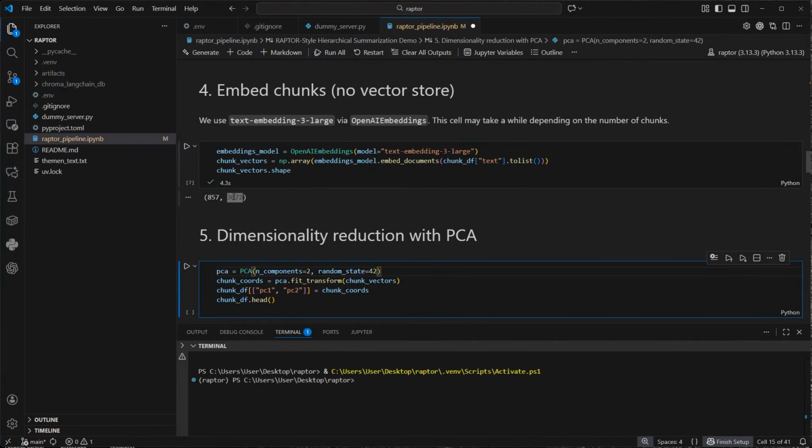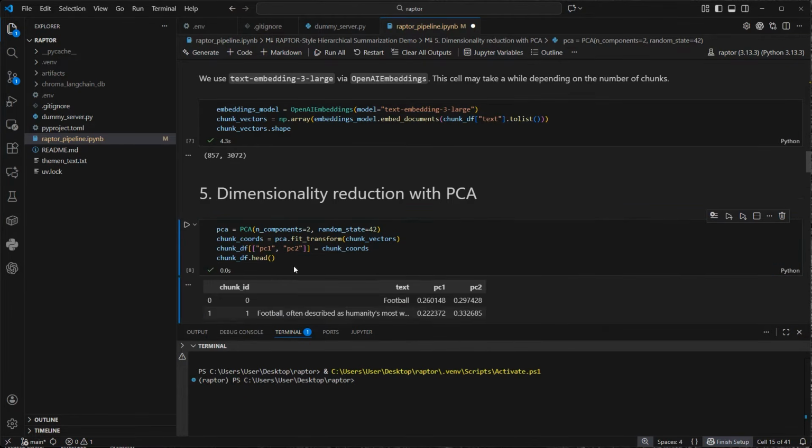So what we want is to reduce the dimensions to only 2. So we provide the first argument, n_components equals 2, and the second one is random_state, which is 42. That just means that you get exactly the same results as me. Then we use the fit_transform method where we pass our vectors. So at the end we store our vectors in a new column in the data frame, PC1 and PC2. That is now our coordinates.